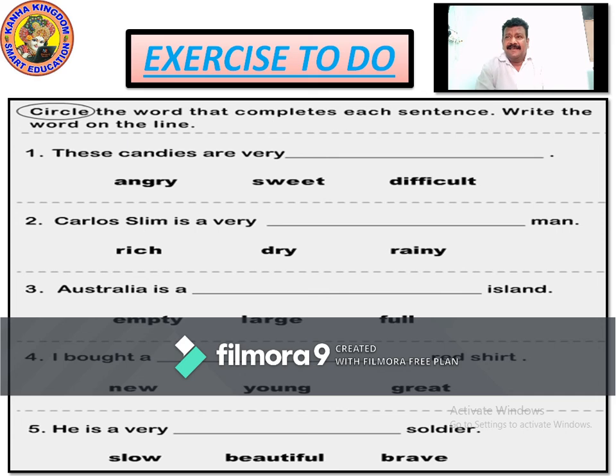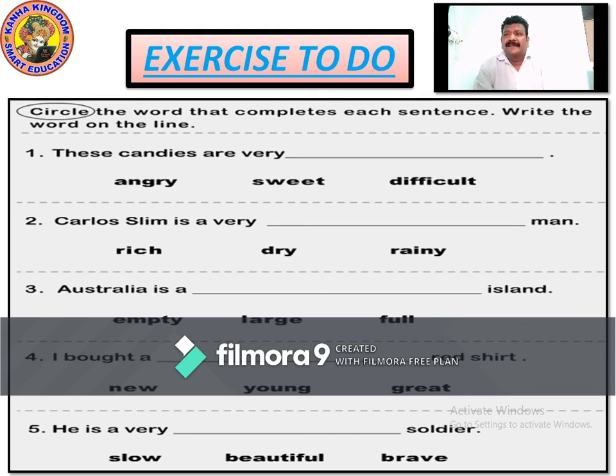Now you can see there are 3 words given down and there is a sentence on top where a blank is there, where you have to write the description. The answers are given. You have to choose the correct answer and write it on the blank. These candies are very angry, sweet or difficult. These candies are very sweet. Candies are always supposed to be sweet.